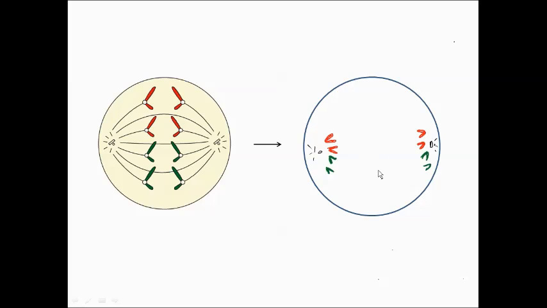Now, towards the end of anaphase is telophase, right? At telophase, what happens is the nuclear membrane will start to reappear surrounding the group of chromosomes at the 2 poles, and the spindle fibers disappear.